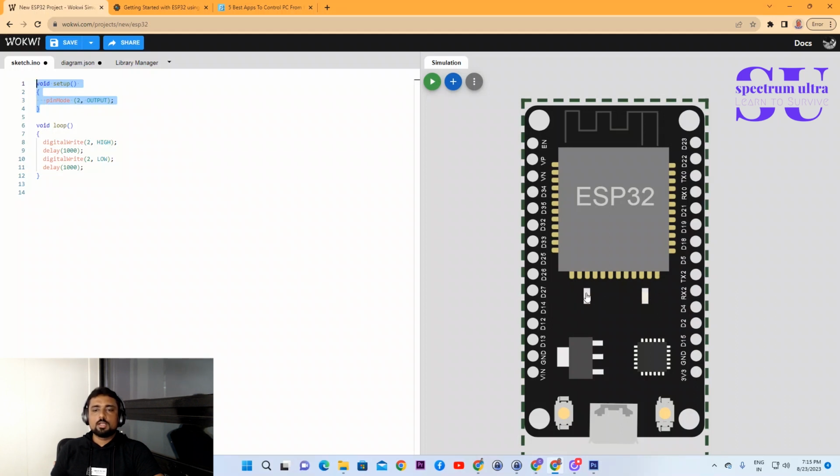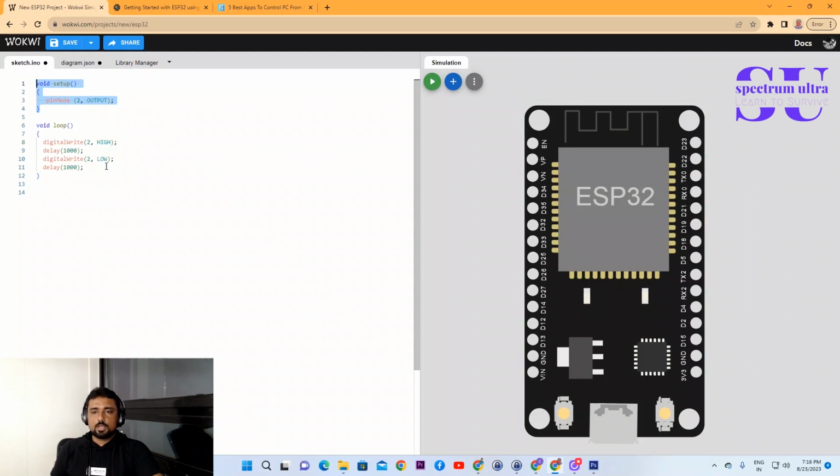The left colored LED is for power supply, and the right colored LED is connected with pin number 2, which means digital pin number 2. On the left side, whenever the power comes, it turns on. On the right side, whenever digital pin 2 goes high, at that time it will turn on. That is the basic idea. Now we'll just run the simulation and see what output is going to come with this.